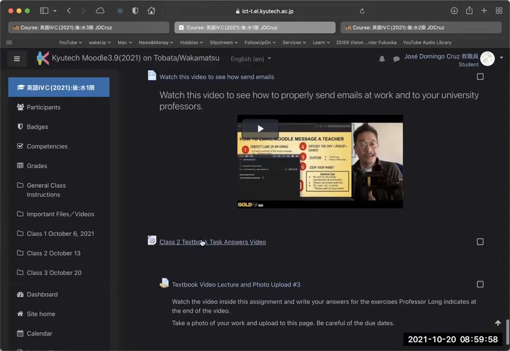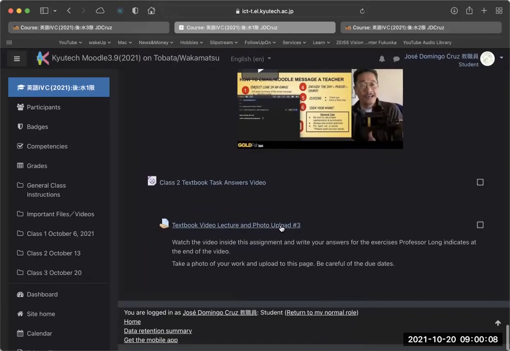Okay, here are the answers to last week's homework, and this is this week's homework. Okay, check your answers, make sure that you got them correct. Then bring down the video lecture, watch that, and then send up your photo upload.